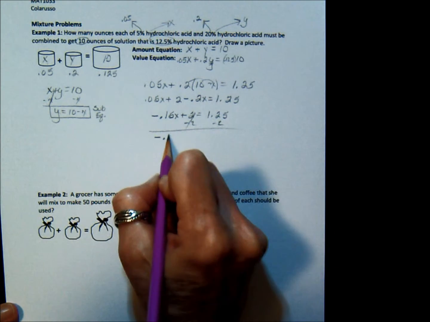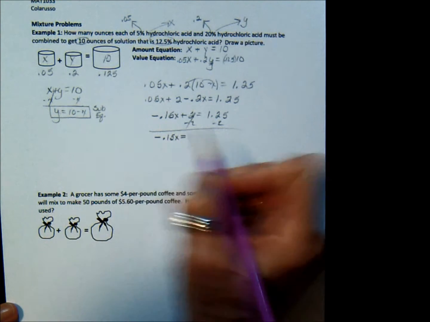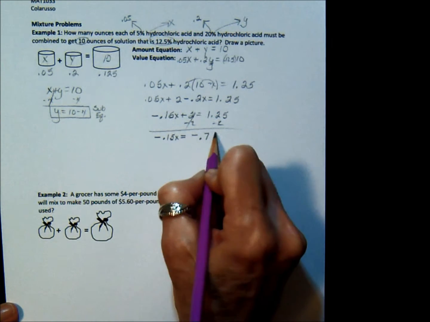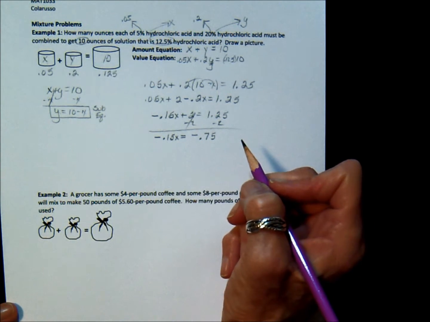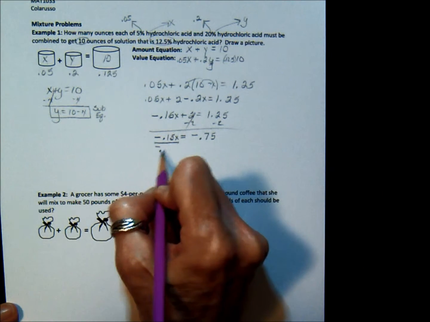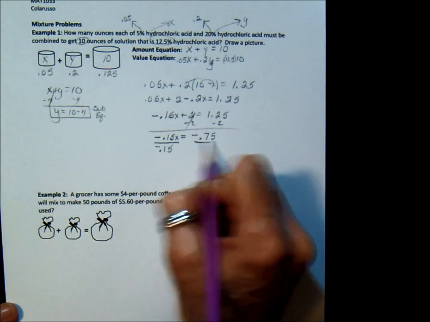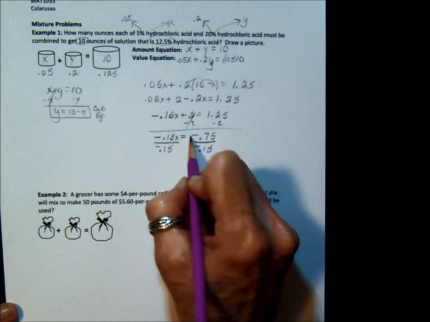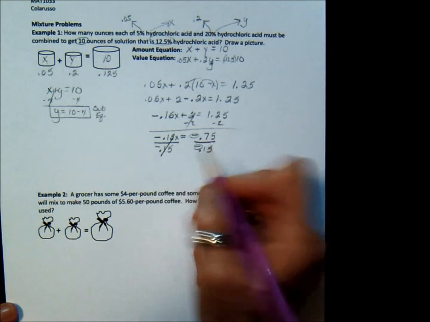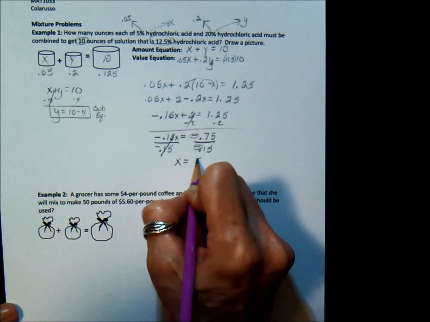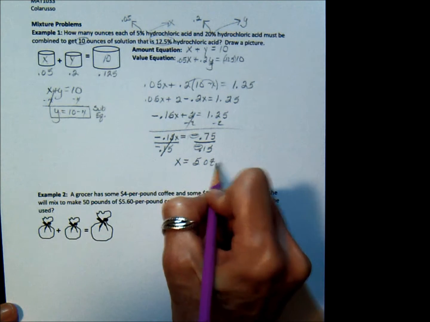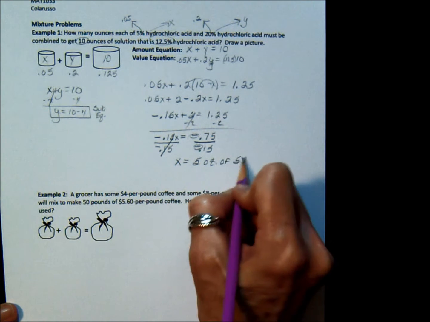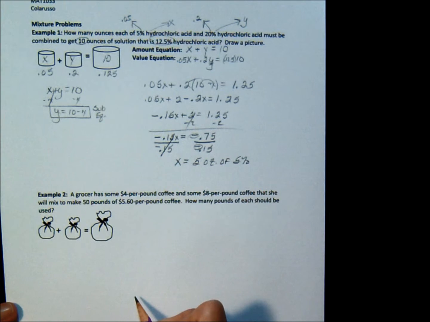You get negative 0.15x equals negative 0.75. Now we divide by negative 0.15 on both sides. Negative divided by negative is a positive, and I get X equals 5 ounces of 5% hydrochloric acid.